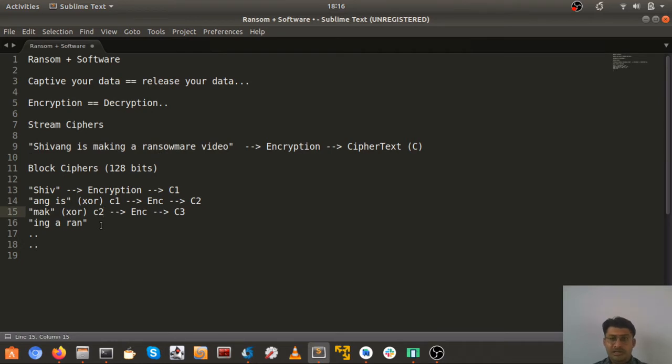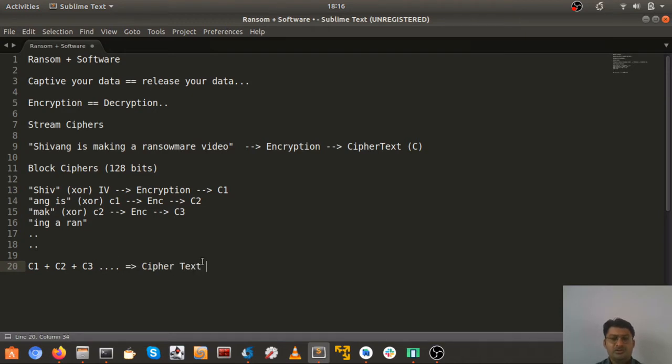One important thing to understand here is that this first plain text is blindly sent into encryption, and from a security perspective this is not a good thing. So hence the concept of the initialization vector came into the picture. Here we don't have any previous output to XOR with, so what we do is XOR it with the IV, the initialization vector, which is nothing but completely randomized data, and at the end we get the ciphertext. So basically C1 plus C2 and so on makes up our ciphertext.